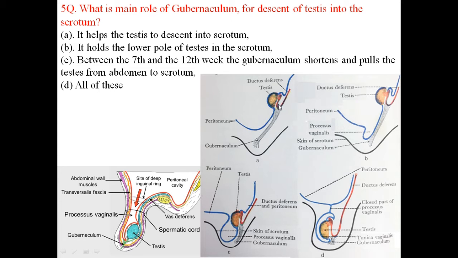The testes are located in the abdomen, then they will be pulled and hang down into the scrotum, and finally the entire testis comes down into the scrotal sac. You can see here in the image the green color indicates the gubernaculum, which is in the lower pole of the testes, holding them together. So that means all the options A, B, C are correct. So hence the answer is D.